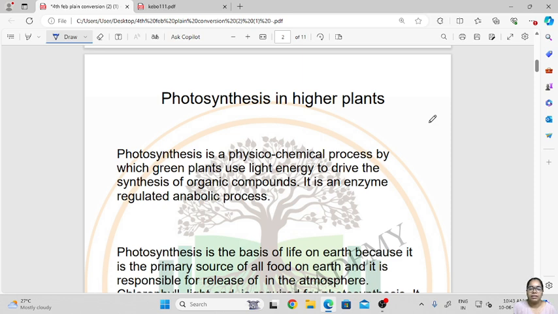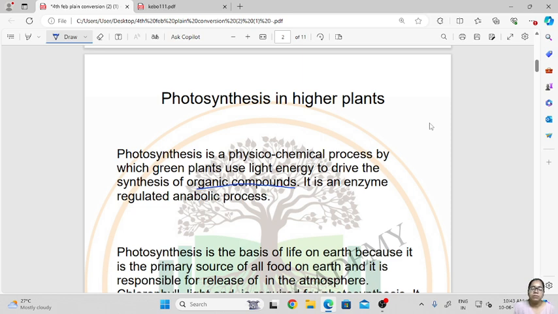Photosynthesis is a physico-chemical process by which green plants use light energy to drive the synthesis of organic compounds, and it is an enzyme regulated and anabolic process. So photosynthesis is basically a process which helps the plant to prepare their own food. This is a physicochemical process that occurs in the green plants.